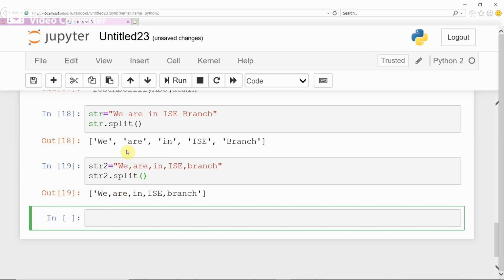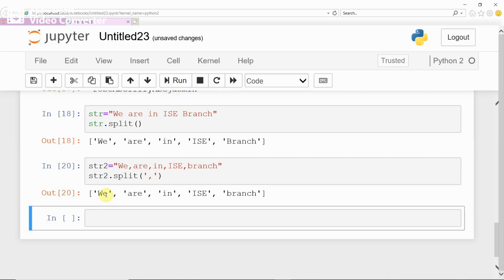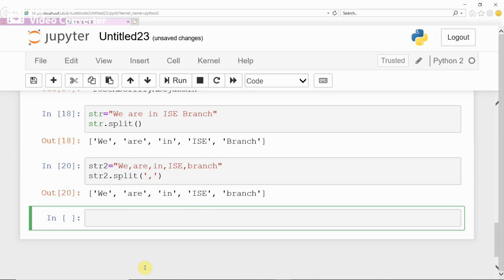It split the given string into one item, because you have not specified the splitting character. Now you have to specify the splitting character in single quote or double quote. The splitting character is comma. Now you run. See, now it split the given string into a list of items, because the splitting character is comma. Thus if you give the splitting character properly, it will split the given string.